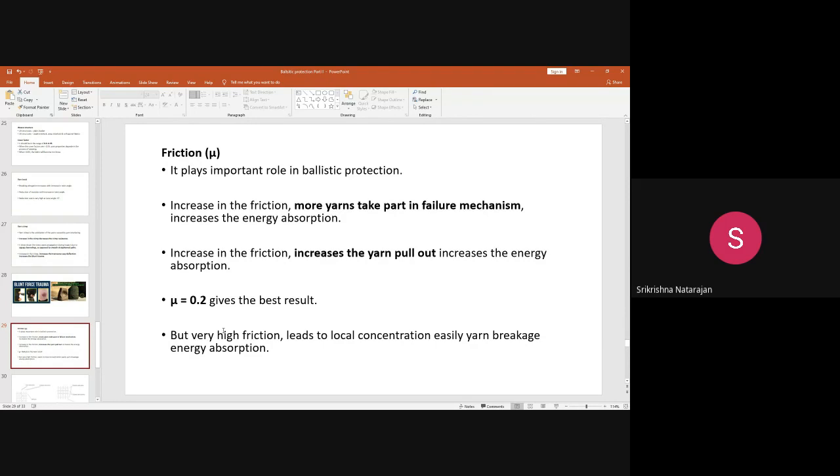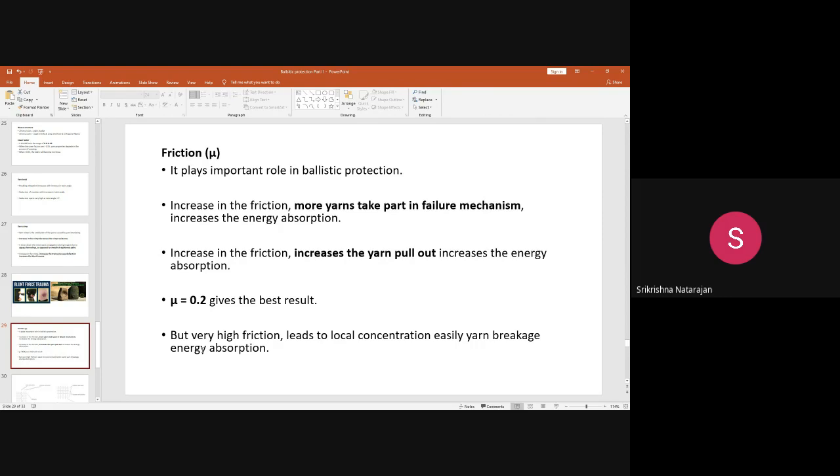But if the friction is too high, say above 0.2, which is very high friction, then what will happen? It will lead to just the breakage. The material will just break, so that there is no yarn pull out. The material will directly get broken, so there is no chance for energy propagation. It will lead to